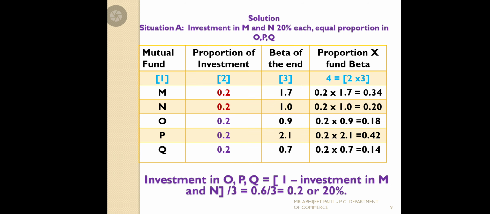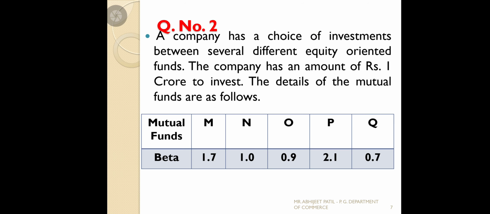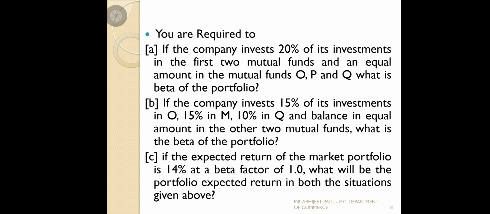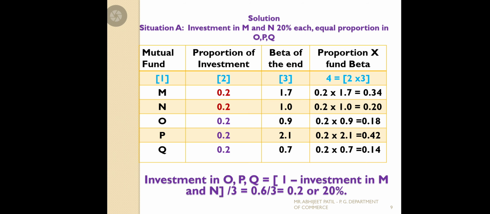So what we understand from this kind of problem is that a company has a choice. The company is having 1 crore and is going to analyze the 5 equity mutual fund schemes and wants to invest in these 5. What percentage should they invest to get better returns? For that purpose they selected the first situation and second situation, and accordingly it has to be calculated.